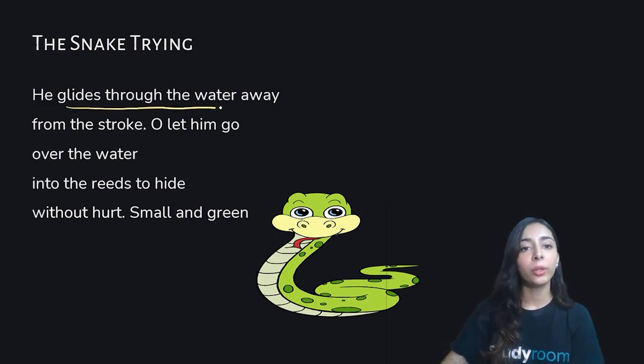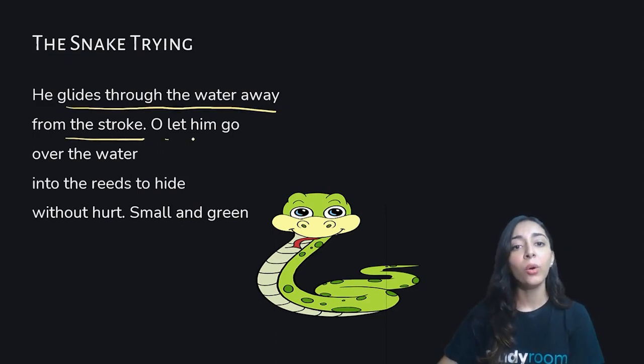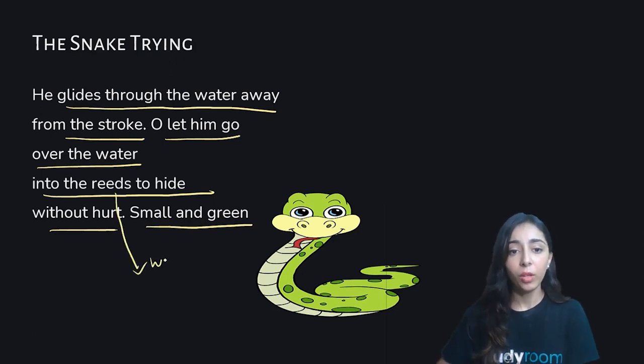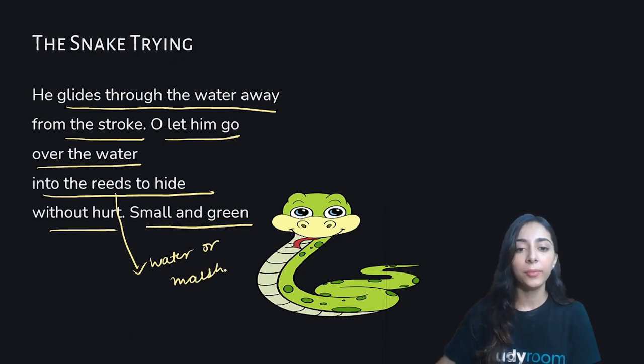He glides through the water away from the stroke. Oh, let him go over the water, into the reeds to hide without hurt, small and green. Here reeds are water or marsh plants with thick stems.